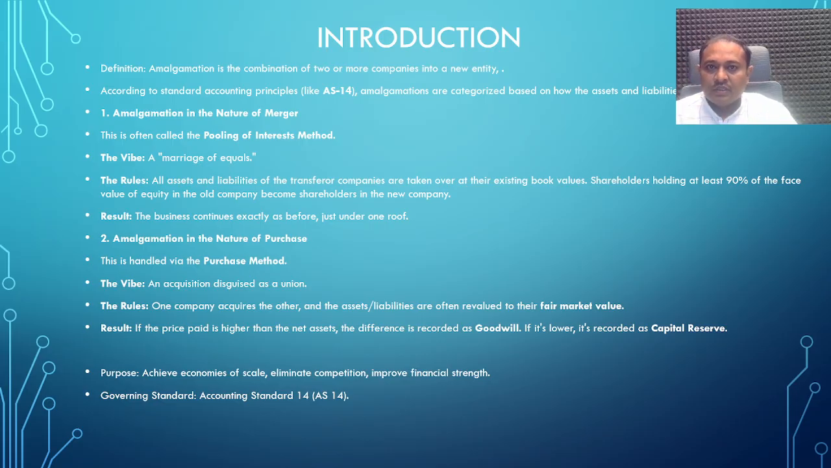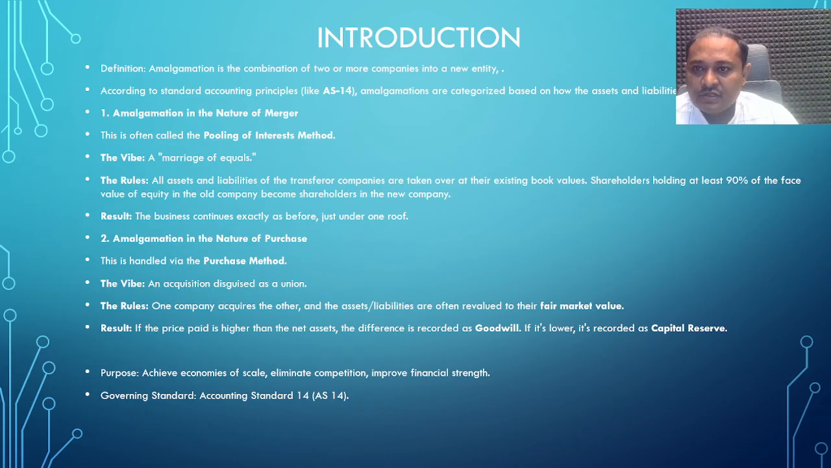Introduction. In this chapter, first we learn what amalgamation is. Definition: amalgamation is the combination of two or more companies into a new entity. According to standard accounting principles like AS14, amalgamations are categorized based on how the assets and liabilities are treated.